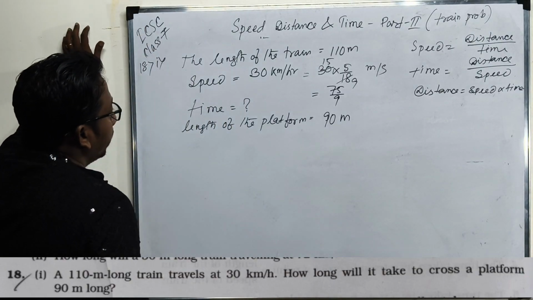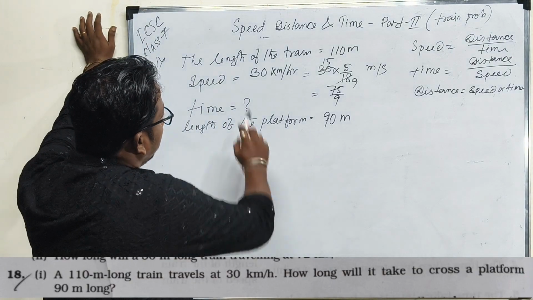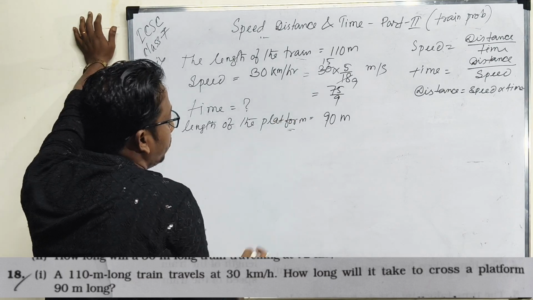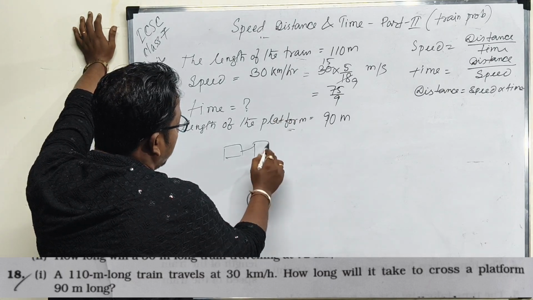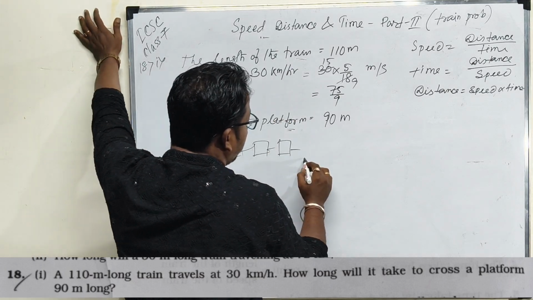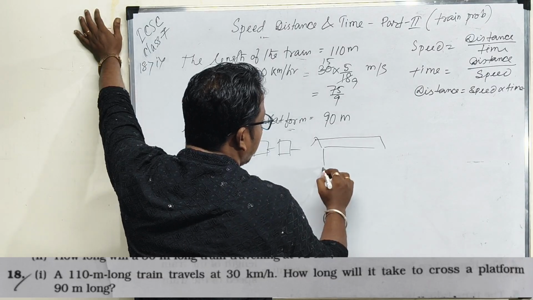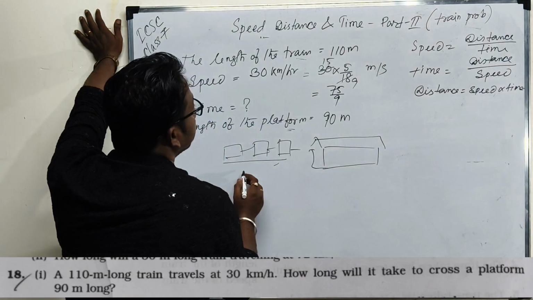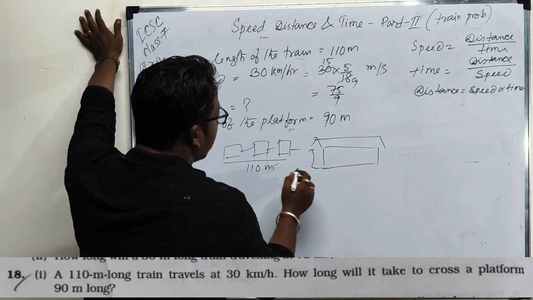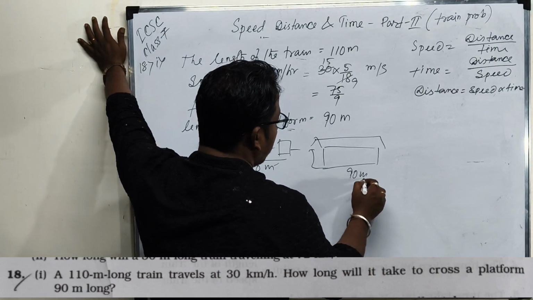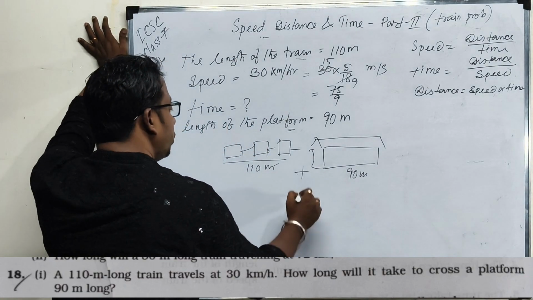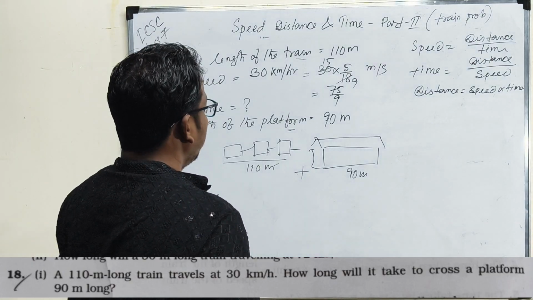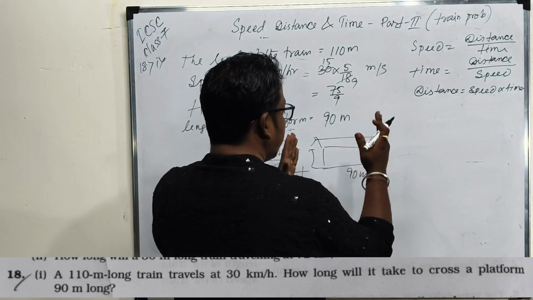Now here basically the train crosses the platform. What is the meaning of that? It means the length of the train, that is 110 meter, and the length of the platform, 90 meter, you must add them. It means the train has to cross its own length as well as the platform length.